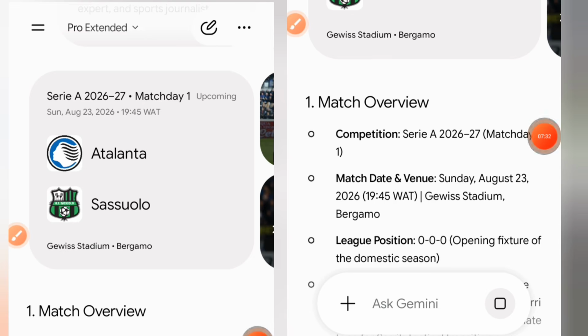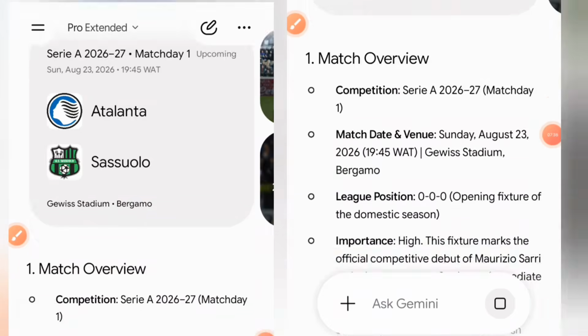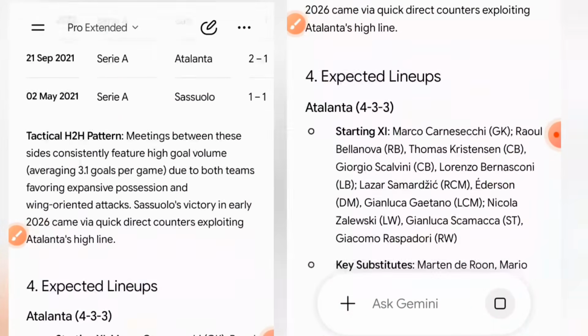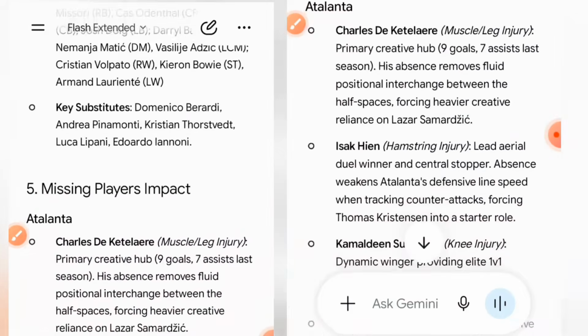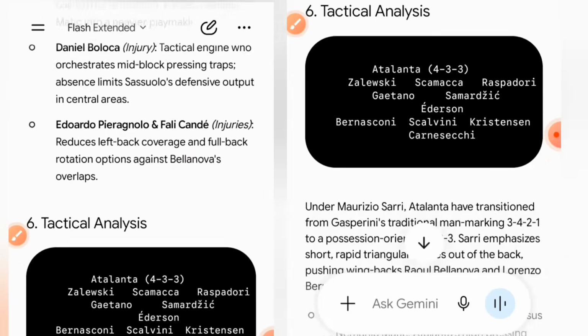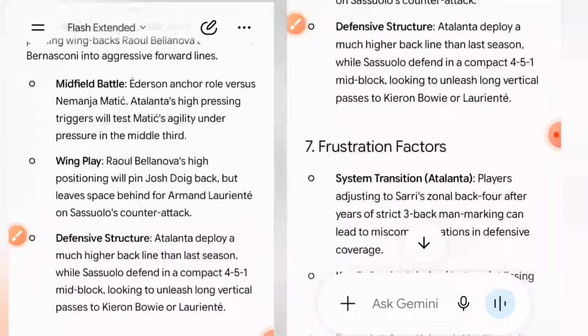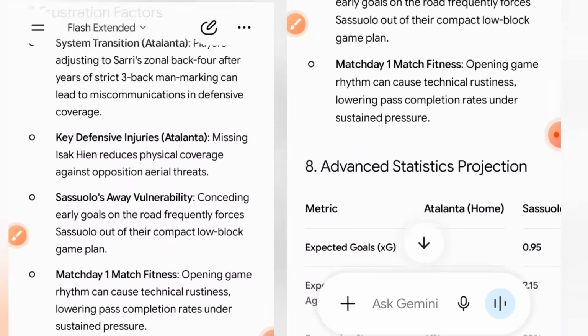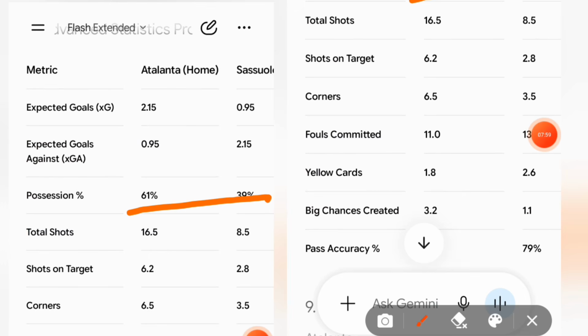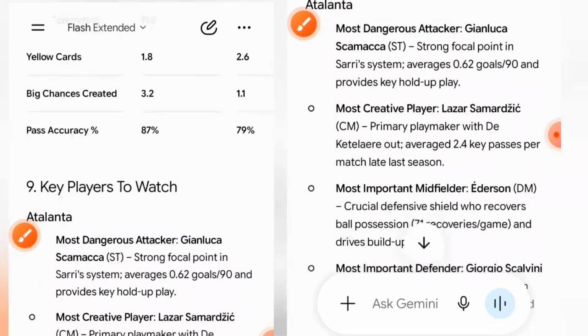So yes, next on the list is the match between Atalanta against Sassuolo. Let us check the statistics section for those people that always have interest in looking into the statistic projection. Alright, so we have it here. 61% of possession is expected from Atalanta. Okay, total shots, shots on target, corners. You can actually consider this if you have interest in statistics.